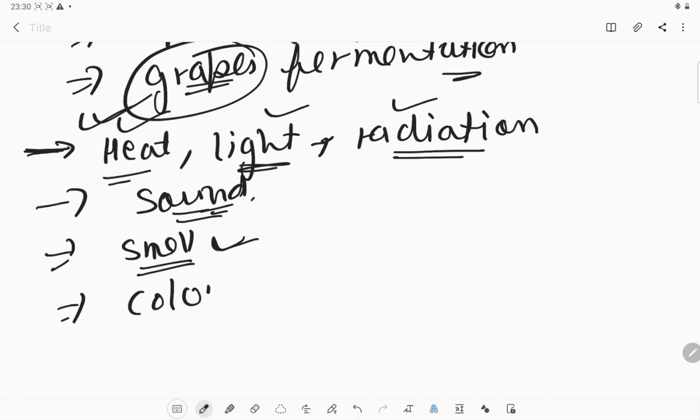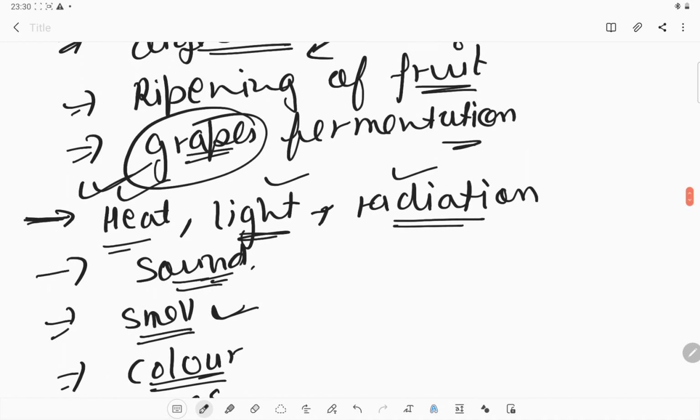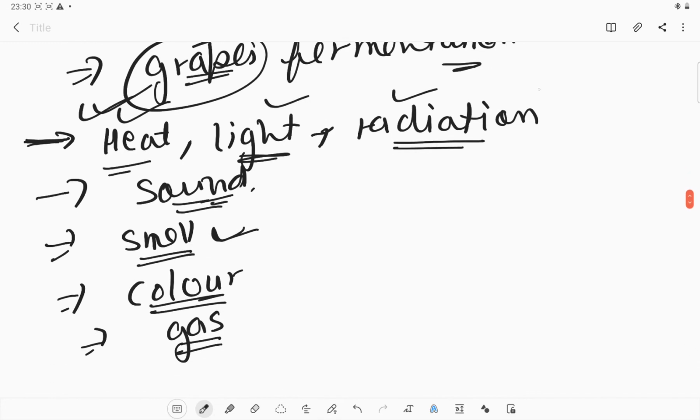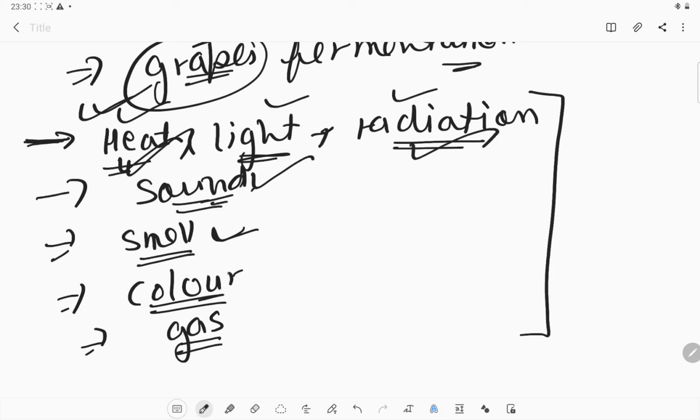Change in color. If there is a change in color, that means it is a chemical change. If it is producing any kind of gas, we can still say that this is a chemical change. So what properties do we need to understand a chemical change? If it is producing any light, heat, or radiation, then we can say chemical. If it is producing sound, or it has changed any smell or color, or it produces any kind of gas, these are the examples of chemical changes.